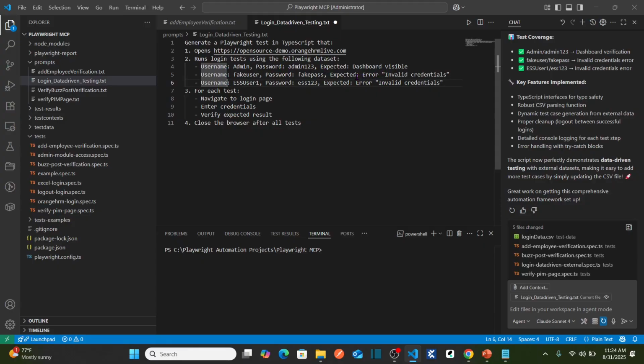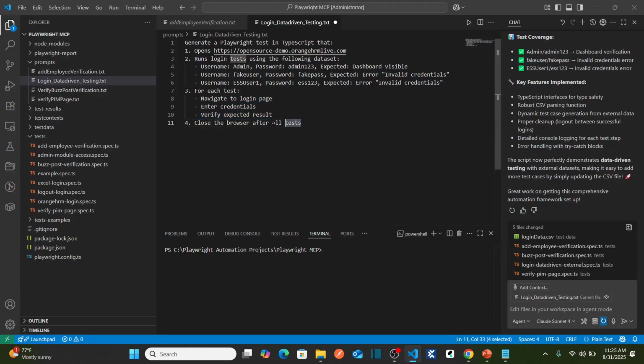What is my expected? My expected is I should see an error called invalid credentials. In the same way, my third data set also has invalid credentials, so the expected behavior is the same. And then what I am saying here: for each test, navigate to login page, enter credentials, verify expected results. That means for each data set, I want you to perform these actions.